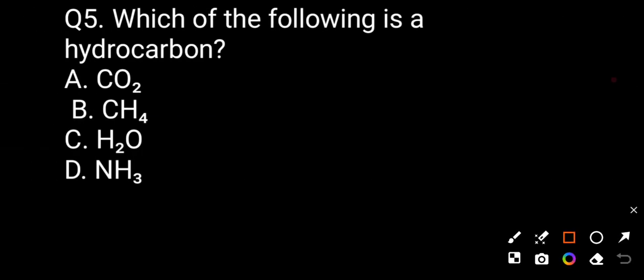Question number 5. Which of the following is a hydrocarbon? Option A carbon dioxide, option B CH4 methane, option C H2O, option D NH3 ammonia. The correct answer will be methane. Hydrocarbons are those compounds which contain hydrogen and carbon. So methane is the hydrocarbon. So option B is correct.